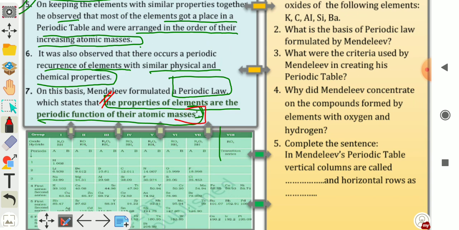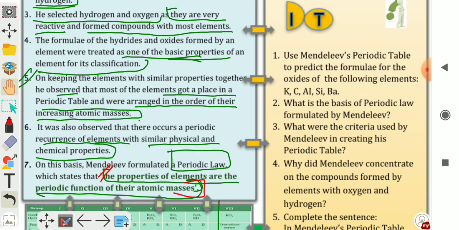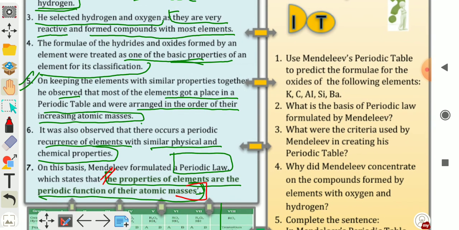Question number 3. What were the criteria used by Mendeleev in creating his periodic table? So children, what was the criteria on keeping the elements? The formulae of hydrides and oxides formed by an element were treated as one of the basic properties of the element for its classification.